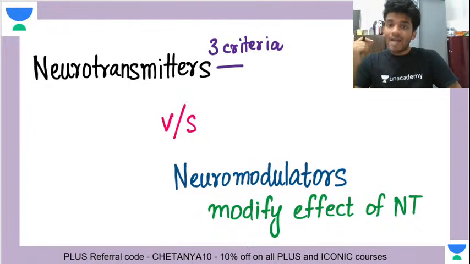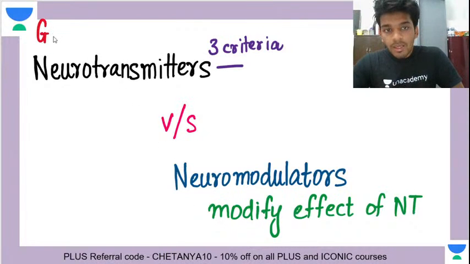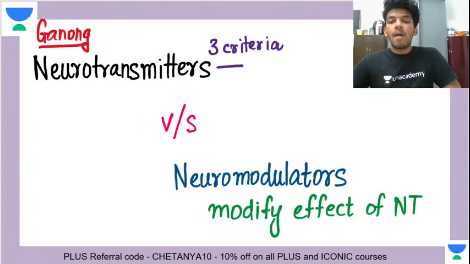So the last criterion is that it must act on the postsynaptic receptors and produce a signal there. That is the criteria for neurotransmitters. That is, it directly is the boat of the synapse. Now, what are neuromodulators? That is a very essential question that your Ganong brings you to. In the first page itself, it differentiates between two kinds of biomolecules. One is neurotransmitters, the other is neuromodulators.